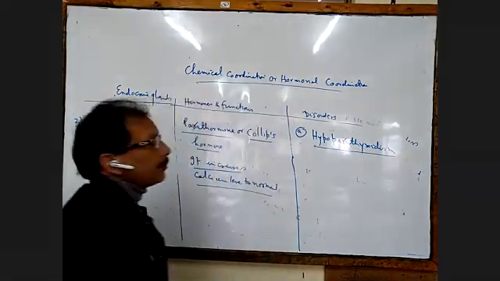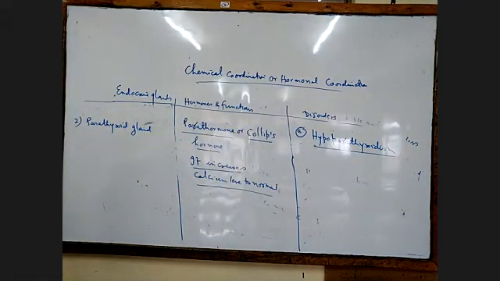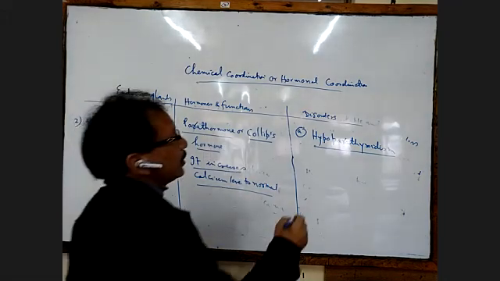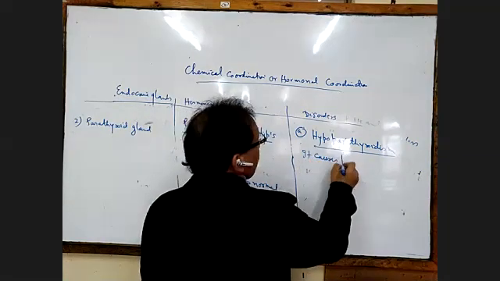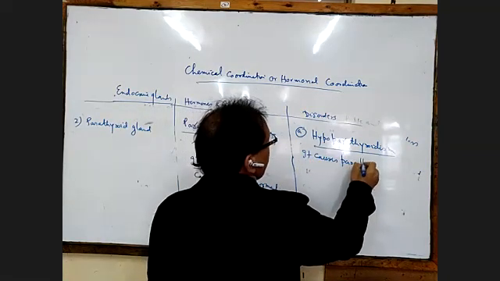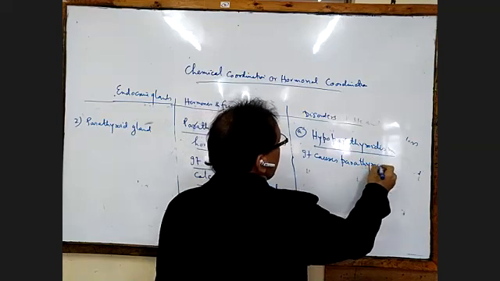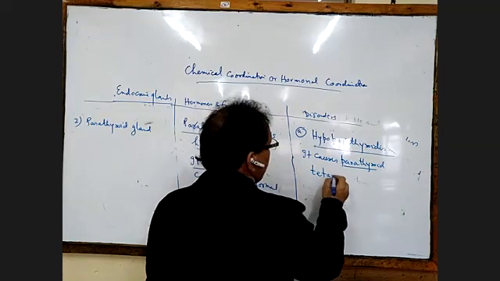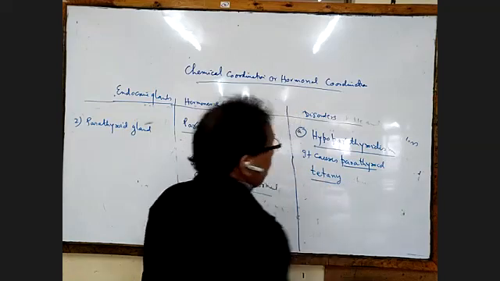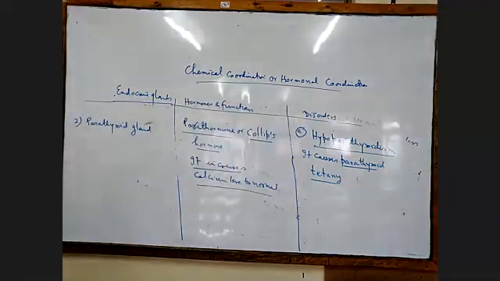It is called hypoparathyroidism, and it causes parathyroid tetany. Okay, parathyroid tetany. Stop there.